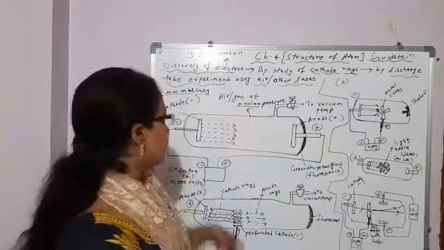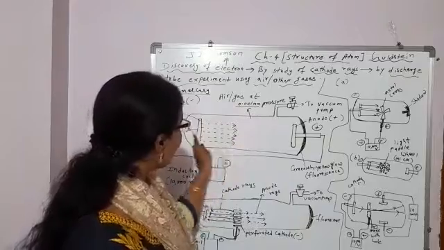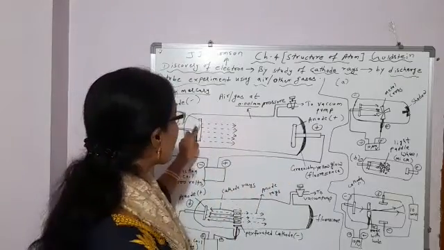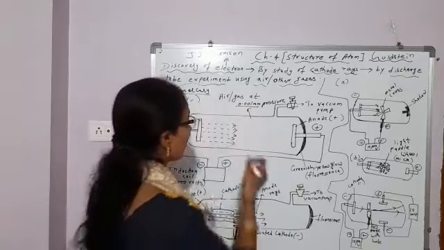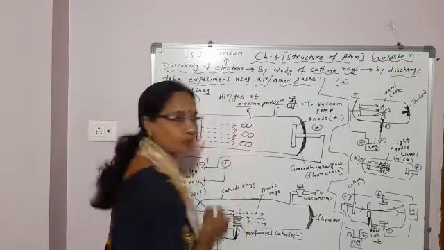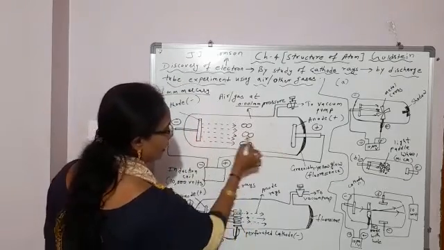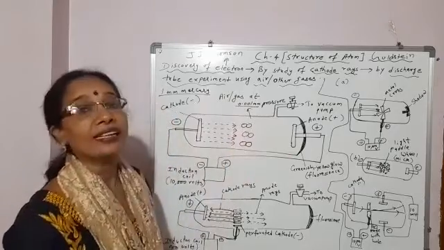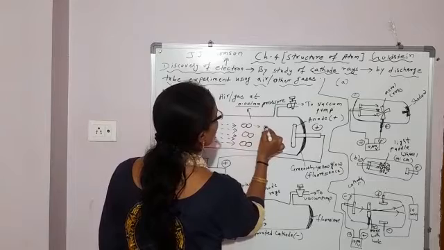Okay. Now, you can see here the cathode rays, it seems they are coming from the cathode, but they are not originating from the cathode, students. They are originating from the gas molecules which are taken inside the discharge tube. When high voltage is applied across the electrodes, these gas molecules absorb that high electrical energy and they split up into atoms.